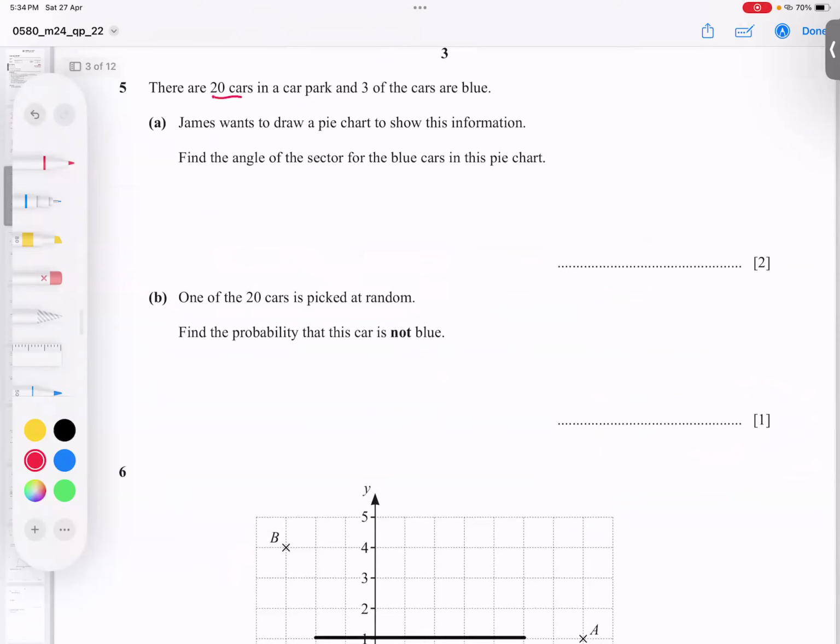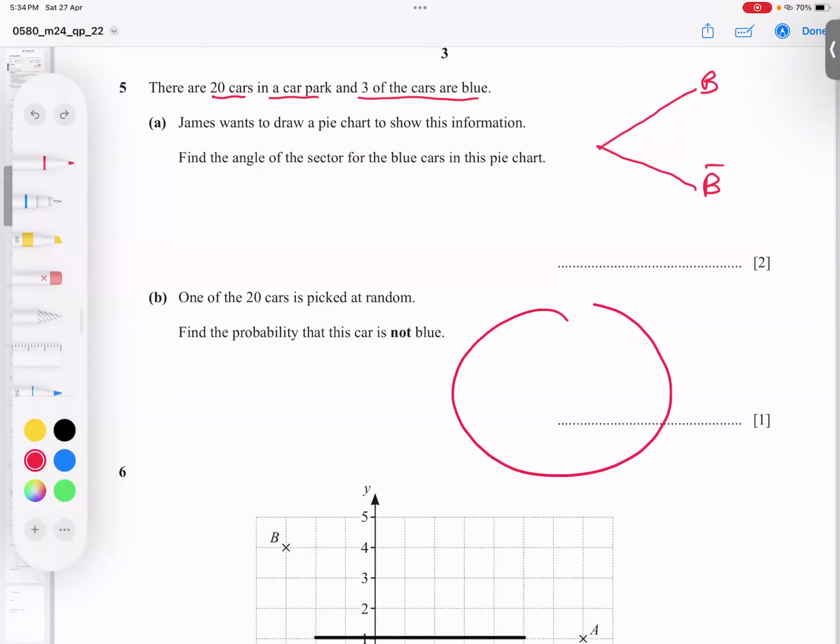There are 20 cars in a car park. Okay, 3 are blue. So blue are 3, and the others are not blue. So the probability of blue is very clear, 3 out of 20. But wait a minute, he's asking James wants to draw a pie chart. Okay, information. What is the pie chart formula? How to get the angle of a sector?